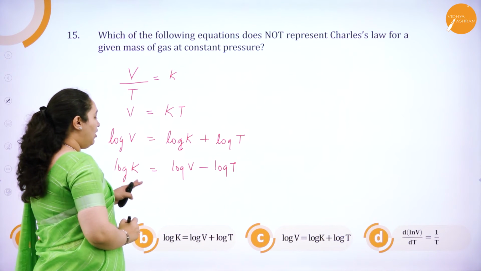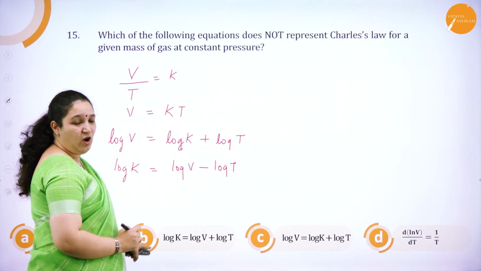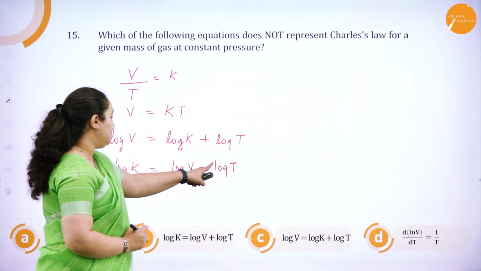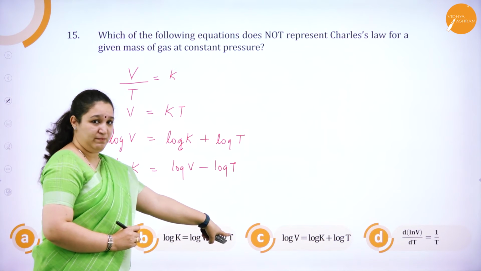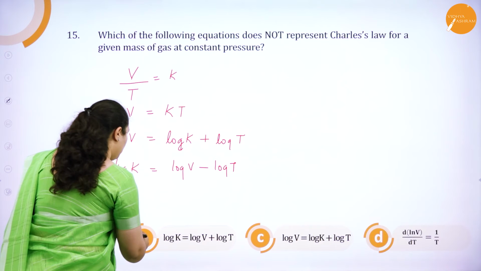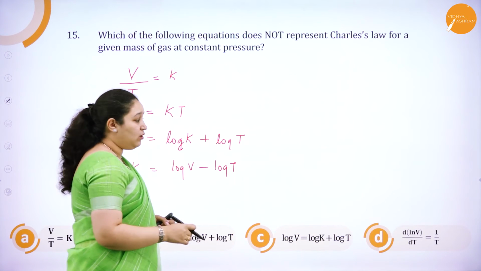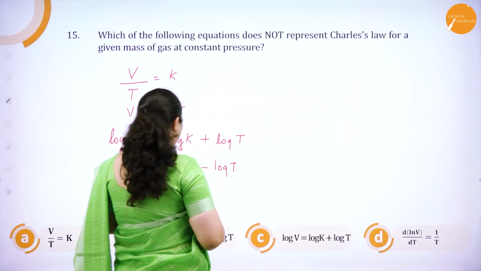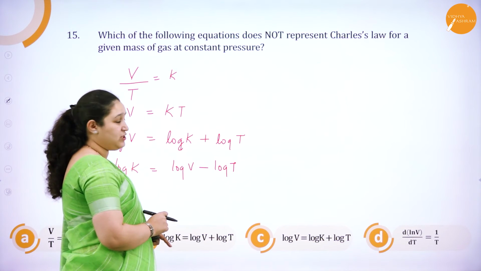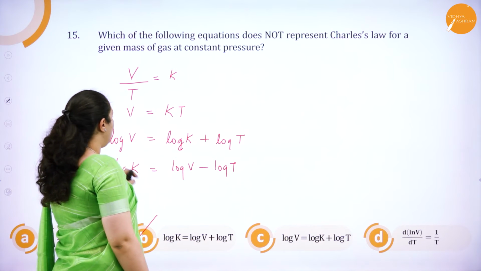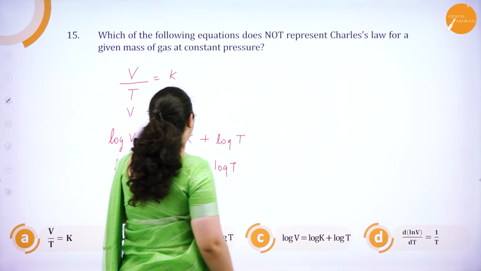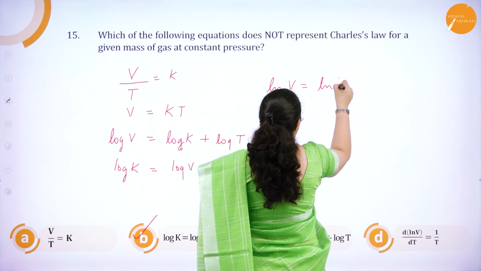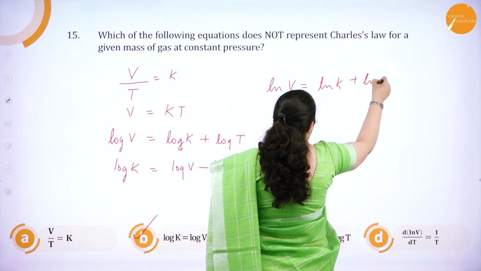Okay. So I have an idea which is the correct option for this question, which does not represent. See, log V minus log T, but here it is log V plus log T. So the answer should be B. I still have a doubt whether D can be the correct answer. So I will have to differentiate the equation to get it in that form. So I'll write it in the form of natural logarithm. ln V is equal to ln K plus ln T.